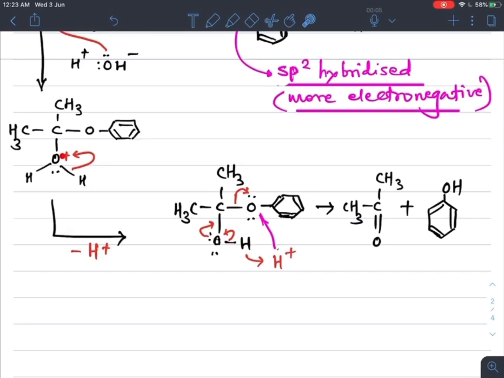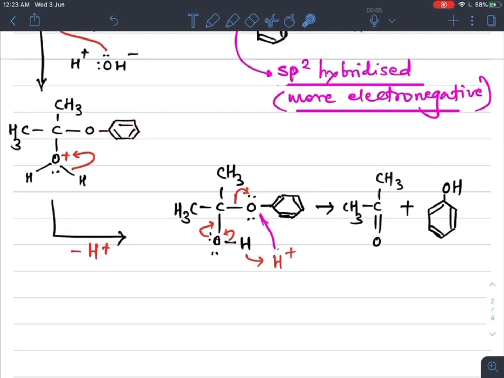This oxygen becomes unstable by carrying a positive charge because it is more electronegative, so it accepts these two electrons bonded with hydrogen, and there is a formation of H plus ion. This H plus is removed and we get CH3 COH CH3 with O with this phenyl group.